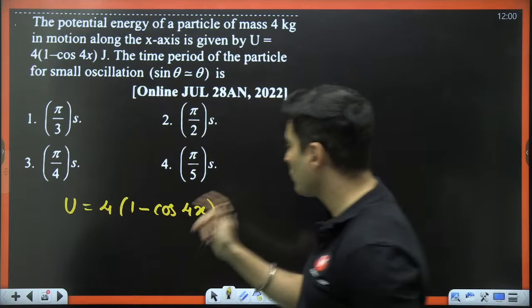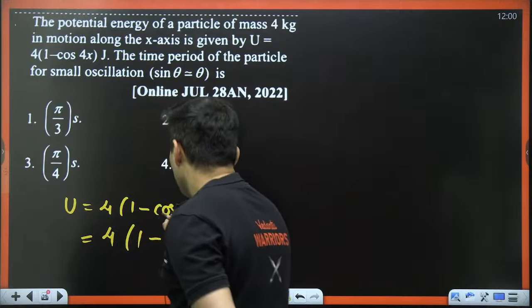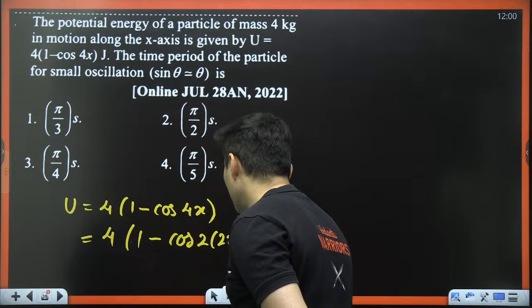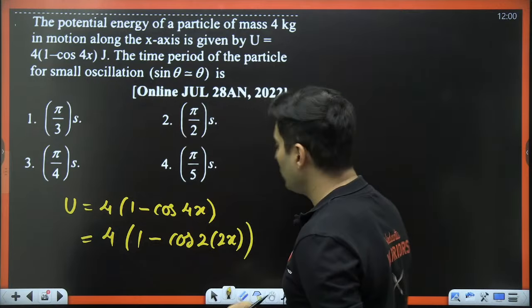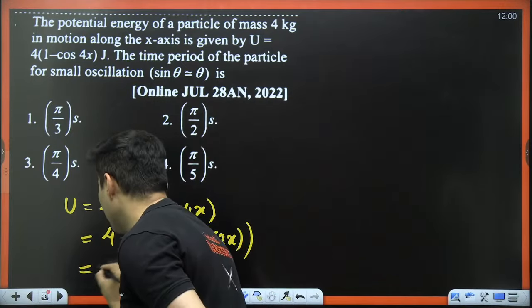Usually we have x square. Okay, I can do one thing. Cos 4x, why not write it as cos of 2 into 2x? This is the cos 2 theta formula.